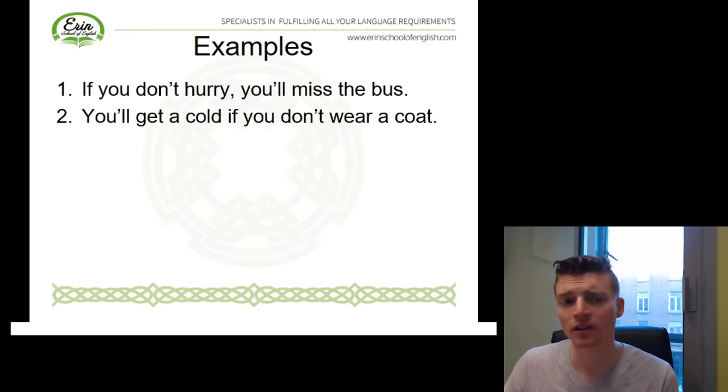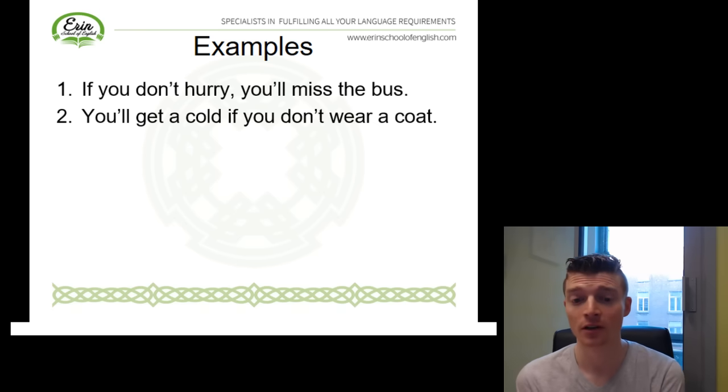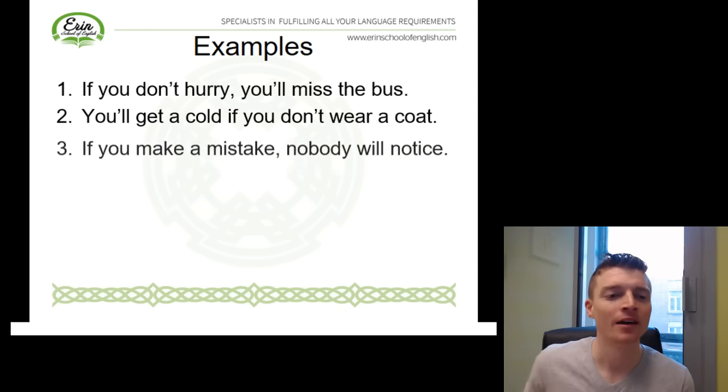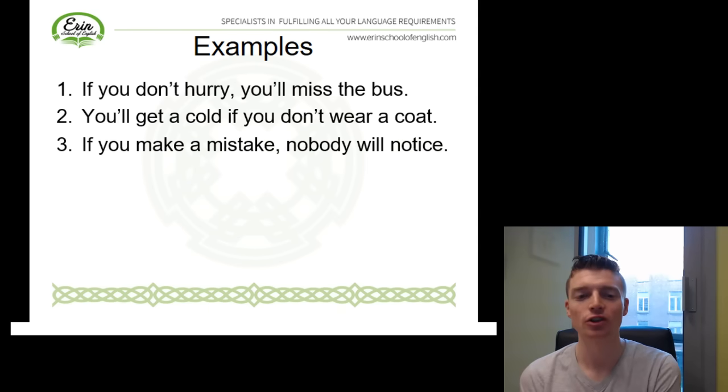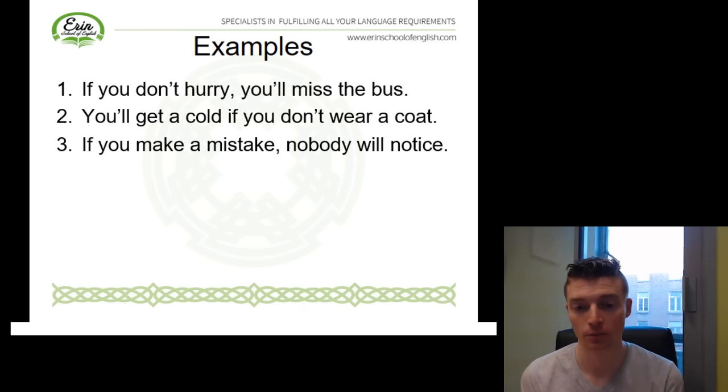You'll get a cold if you don't wear a coat. Okay, so right now in Ireland it's freezing. So if you don't wear a coat, you'll probably get a cold. Lots of people are going around with the flu right now. If you make a mistake, nobody will notice. Don't worry, nobody will notice. Again, if plus present simple, if you make, and then you've got your future simple, will plus infinitive.